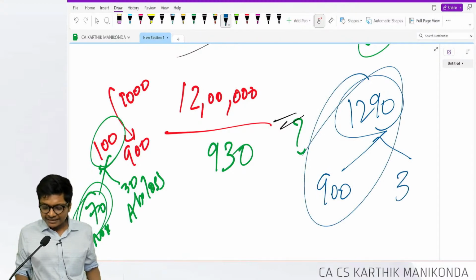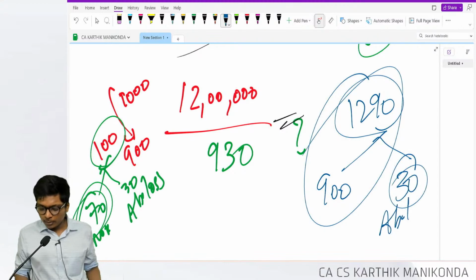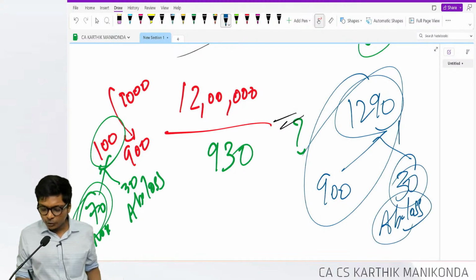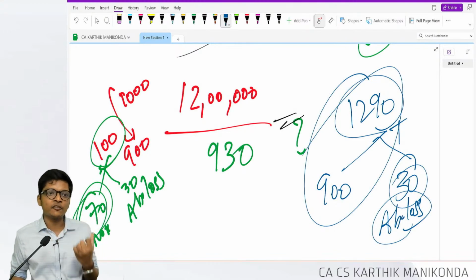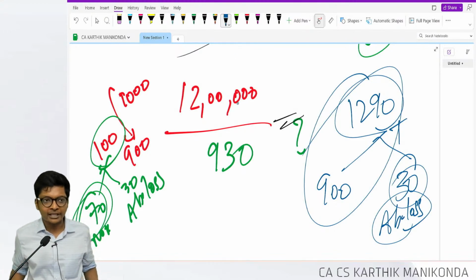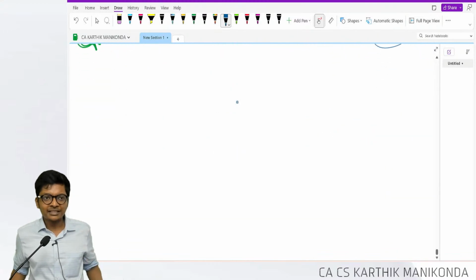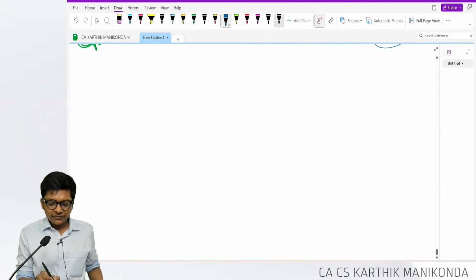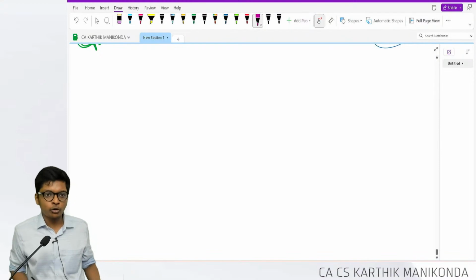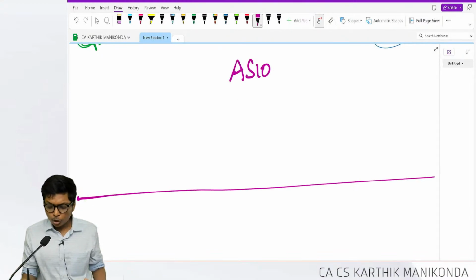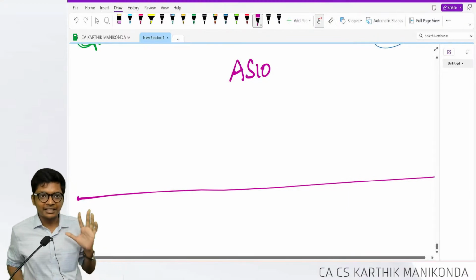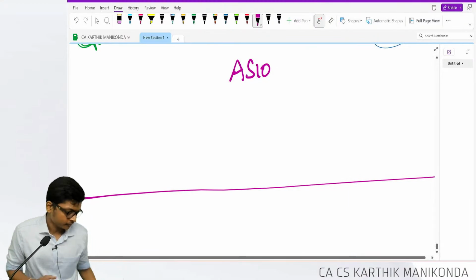What is the loss, guys? This will be abnormal loss, debited to P&L and credited to my trading account. Abnormal loss comes in credit of trading, debit of P&L. That's another beautiful concept. Following, guys. With this, we are done with AS 2. Since we are discussing a similar example, before I go to RTP, I am not doing the entire AS 10, but I am doing the core concept of AS 10, what comes in the exam.